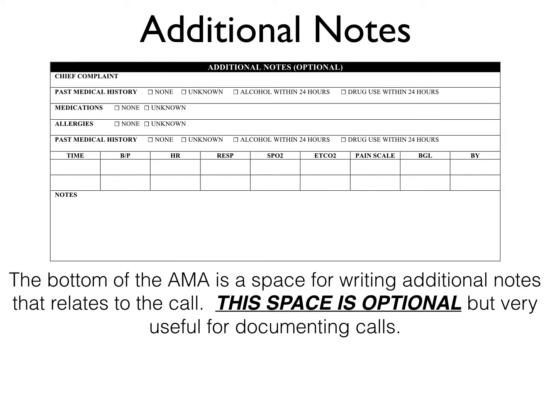You'll notice at the bottom of our AMAs is a spot for additional notes. This is optional, but it's very helpful for documenting calls. The reason why this is helpful is because the AMA is a carbon copy, meaning that it comes with a yellow and white copy that, as you write it, is making a copy on that yellow form. This means that you can easily tear that off and give it to the patient, or if you do end up calling for additional transport, you have everything documented at the bottom of your AMA for pass down notes.